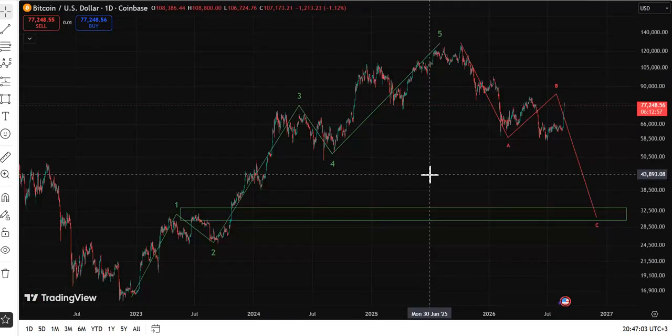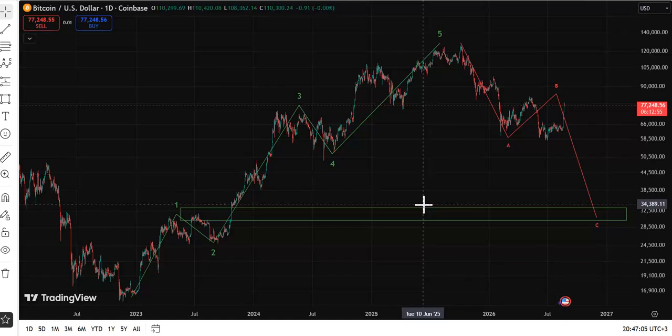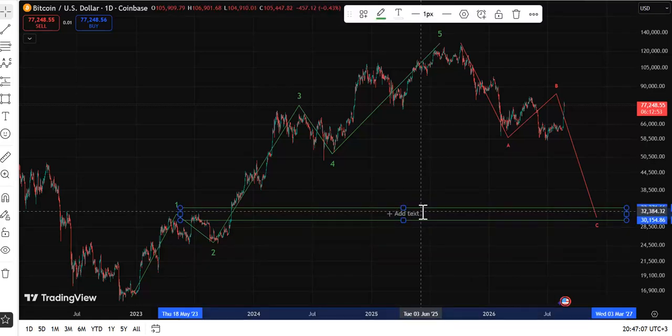The current price of Bitcoin today, this is my liquidity zone.